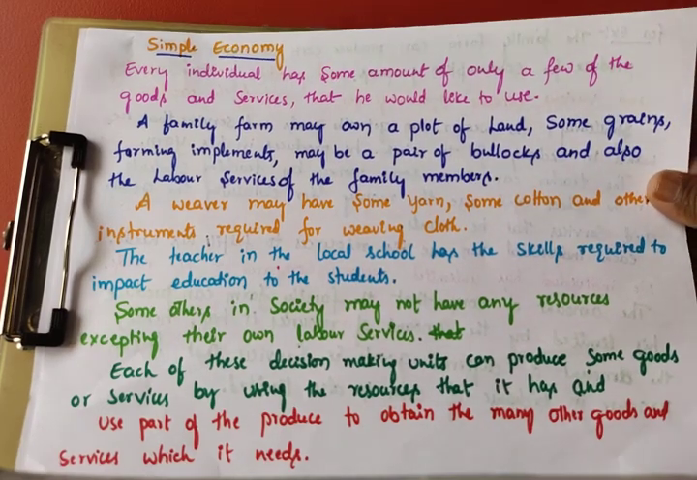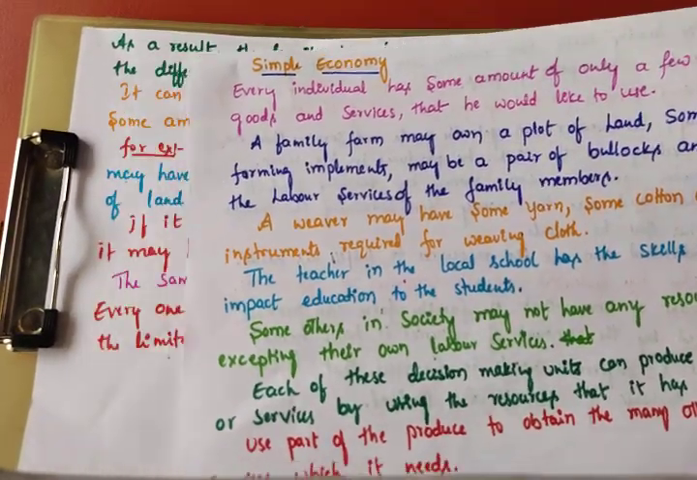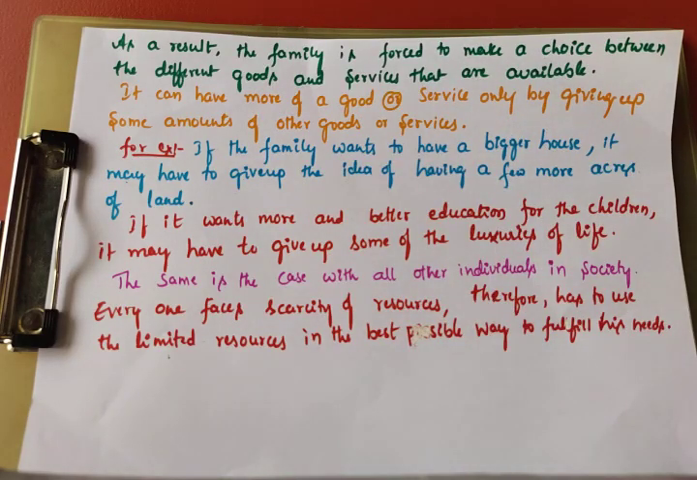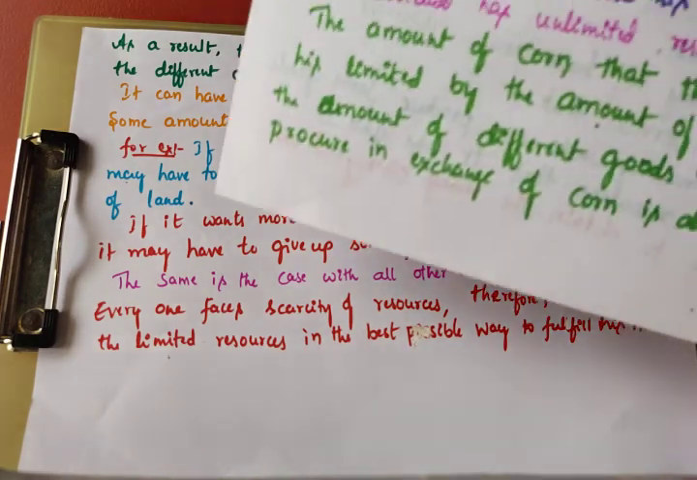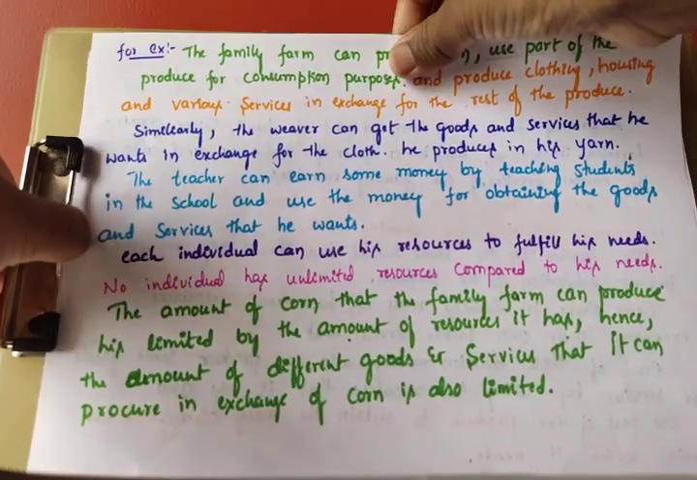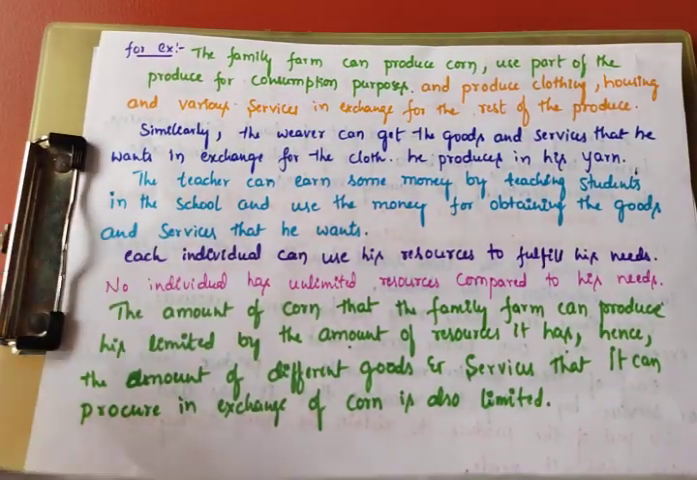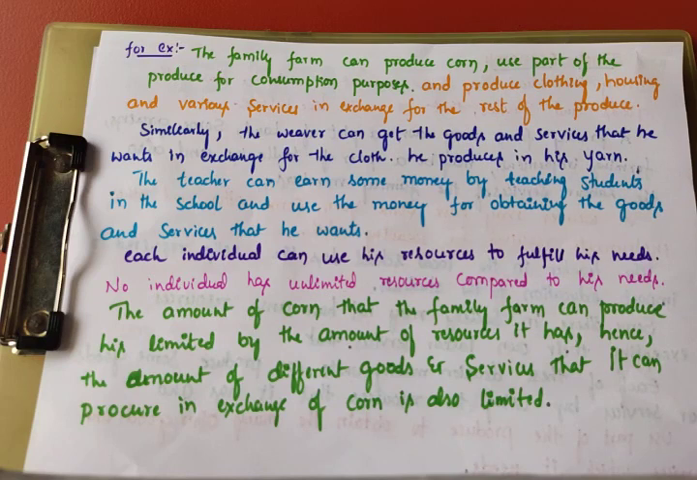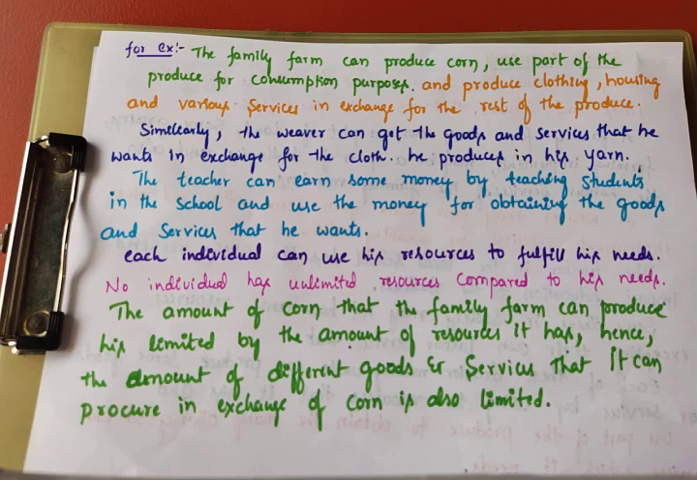So don't forget students, all the producers cannot produce all the goods and services, and they do not have all types of resources, because each and every economy faces the scarcity of resources. In this situation, they produce only a few things, and the remaining they exchange for other goods and services.